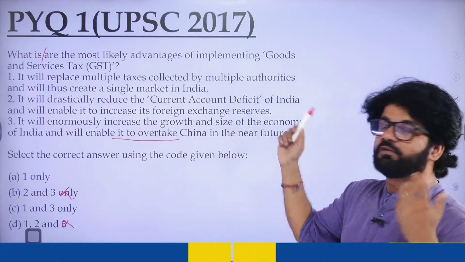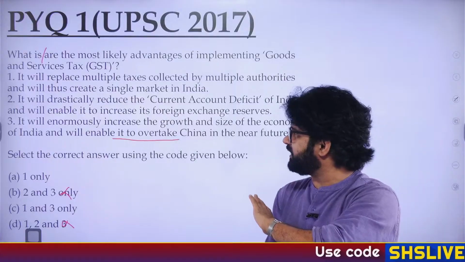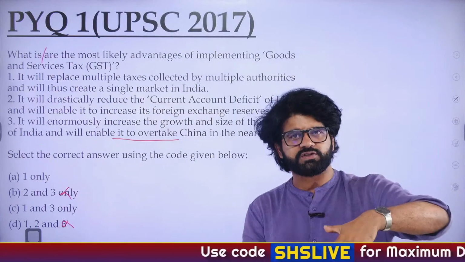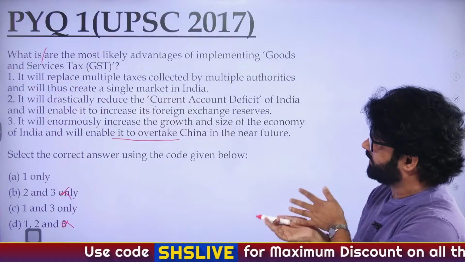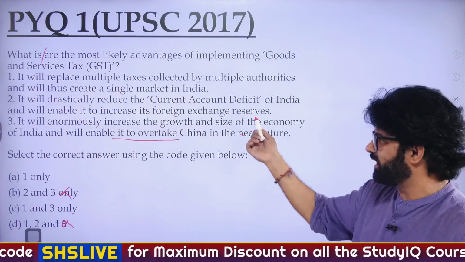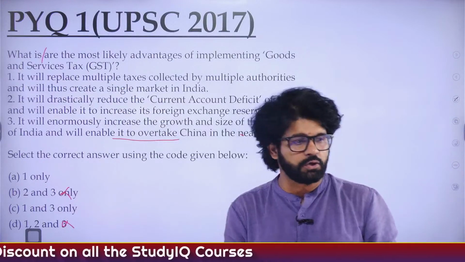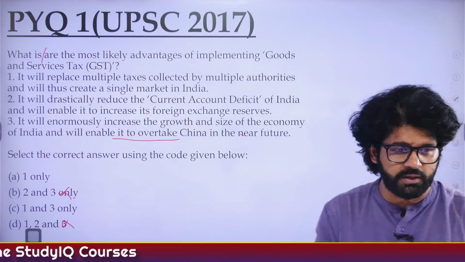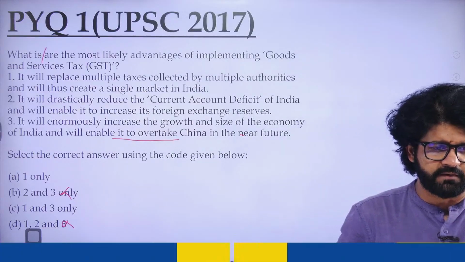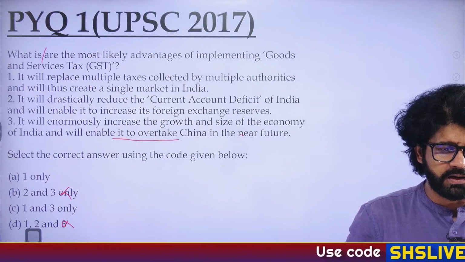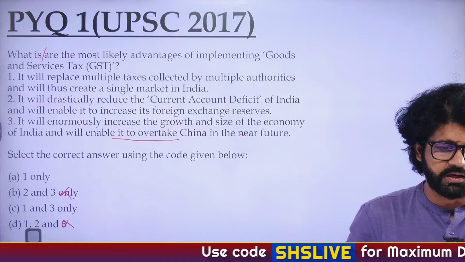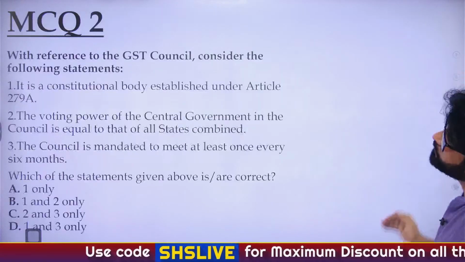We'll enable it to overtake China. Have we ever discussed this thing? It's not like if we have to overtake China, we have to do a lot of stuff. GST is one of them. So again, this is an extreme statement, if you look at the wordings and how UPSC has framed it. So eliminate third also, and you're left with A, one only, as stated by Shriparna, Ravi, Mamta, Jivayan, Amal, Rishi, Bimal, Alvasaran, Shashikala, Vin. Very good.